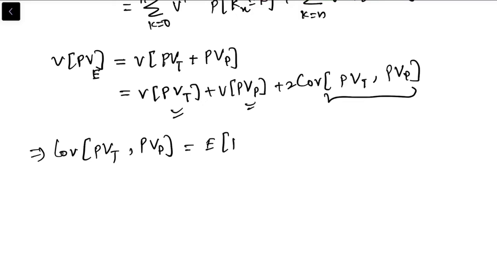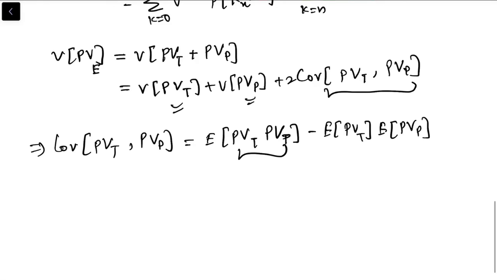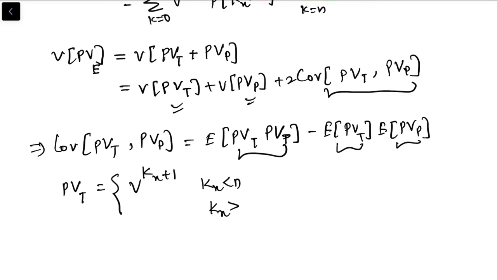So this is expectation of the product of present values minus expectation of each present value. Now what is this first term? We know the expectation of each present value, but what is the expectation of the product of these present values? If you remember, the present value of term is v^(Kx+1) when Kx is less than n, and when Kx is greater than or equal to n, this is simply 0.